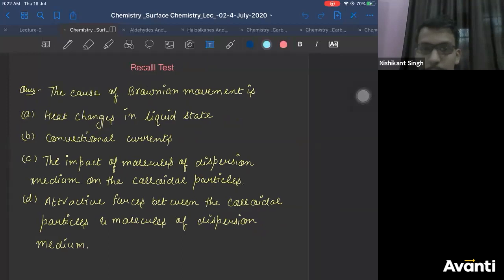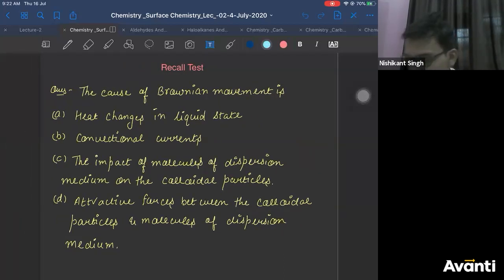So let's answer a recall test based on yesterday. What do you feel is the correct option? This is regarding Brownian motion. I think you remember Brownian motion we had studied yesterday. The cause of Brownian motion is